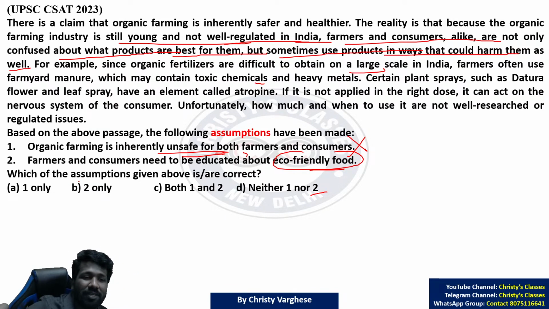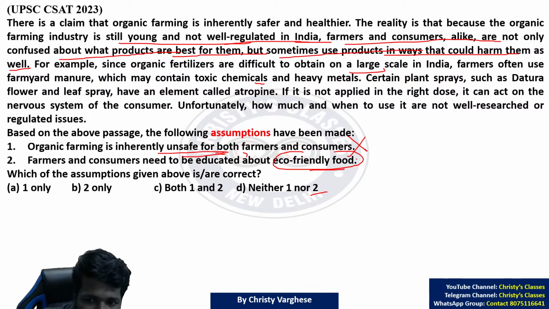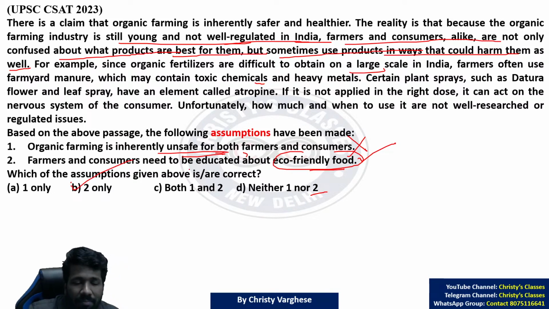That is another type of question: what is the tone of the passage or tone of the author? So understanding the tone of the author here, we understand that what the author is assuming is eco-friendly food is good, but depending too much on organic farming is not a good idea, because it is not well regulated or a good experience is not there. That is why it should not be done without any regulation. That is what the author is saying. So this is an assumption that has been made. So second is the better choice.